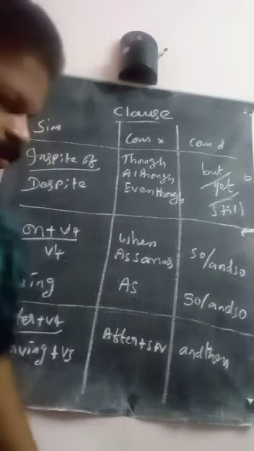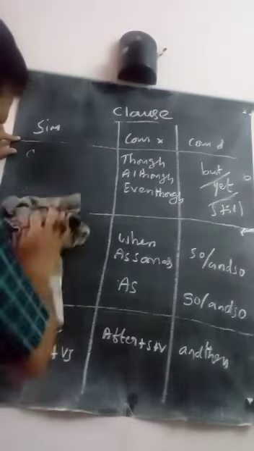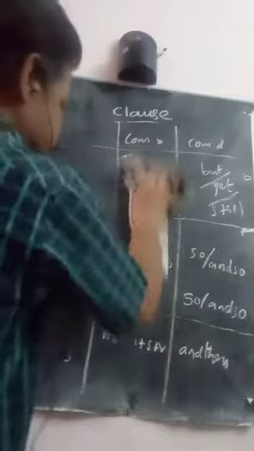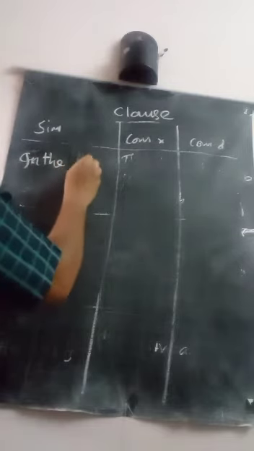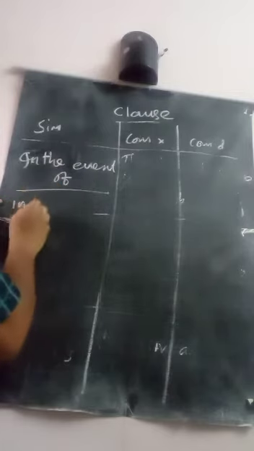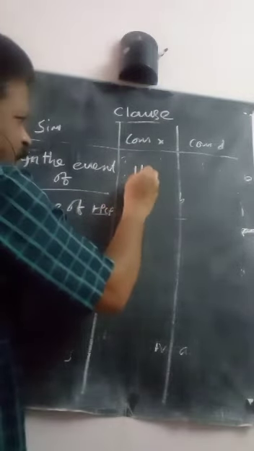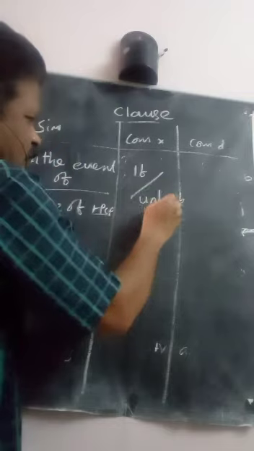In the event of, or in case of plus PCP. Here if or unless.